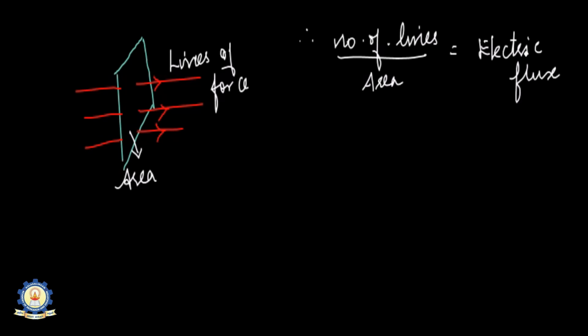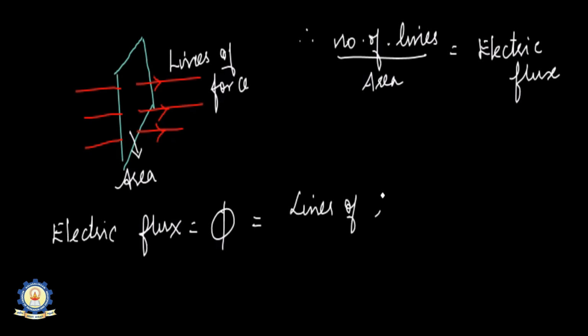So number of lines crossing per unit area is nothing but the electric flux. This electric flux is denoted by the symbol phi. So lines of force per area. Flux can also be written as electric field and area. So from the flux, you can describe this flux in terms of electric field and the area. This electric flux helps to determine the Gauss law.